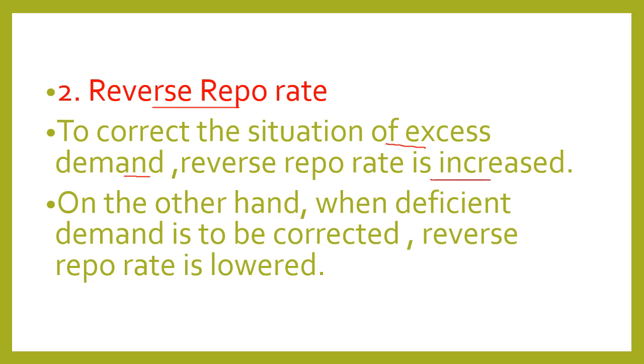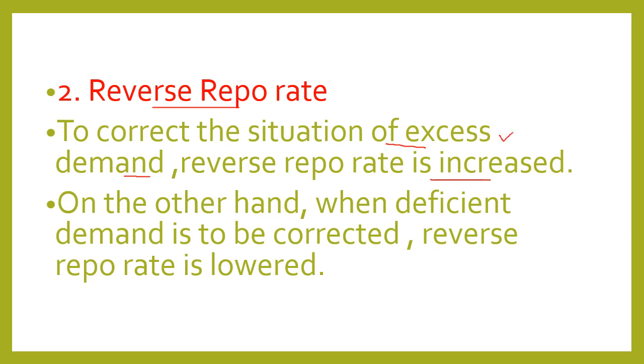Why? Because if reverse repo rate is increased, that means there would be less funds which will be used as CRR by the commercial bank. If there would be less CRR, that means credit creation will be less. If credit creation will be less, that means income generation will be less and demand will be less and excess demand will be corrected.